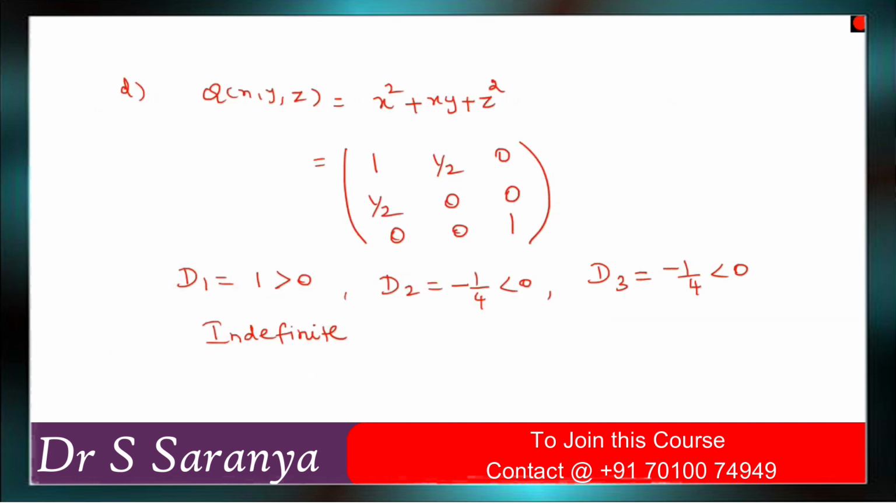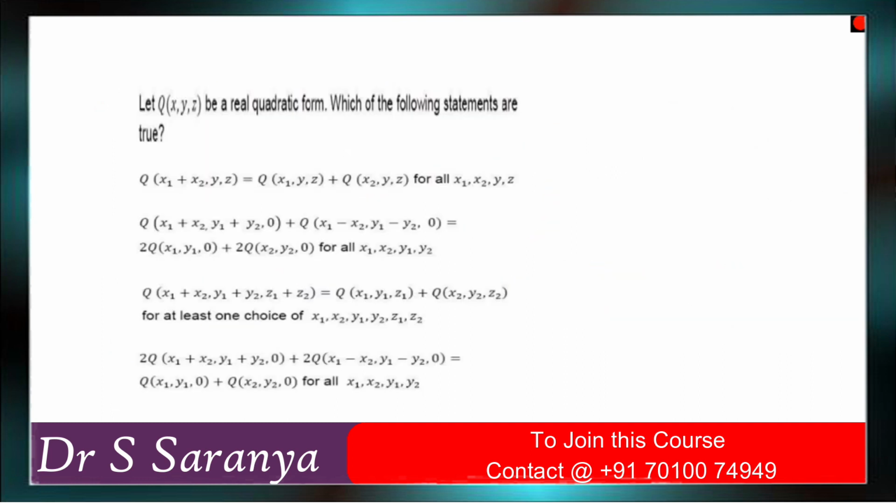So next problem, the seventh problem. Option A, option B, option C and option D. Okay, so now what are they given? They are given a quadratic form. Which of the following statements are true? So the given condition is Q of x, y, z, the quadratic form. What is your quadratic form?